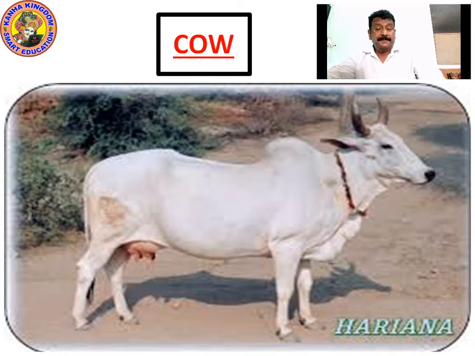Now we have learnt about the essay on the cow. Now we can see some pictures here. There is a picture where it says cow. What is this cow? The description of the cow is: a cow has 4 limbs. It has 2 horns. It has a nose. It has a hump on the back. It has a tail. Now look at the cow. This is called a cow. This is called an Indian cow.